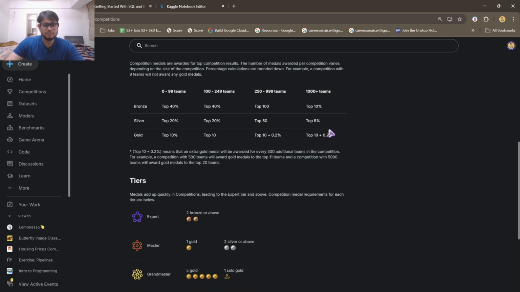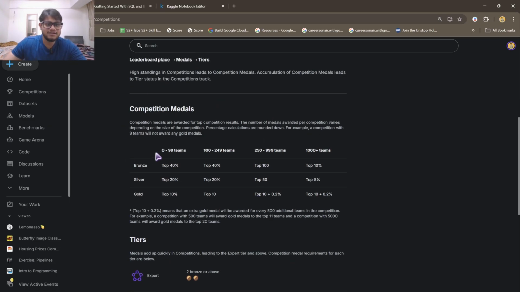Coming to the competition medals, when you are taking part in a competition and the size of that competition is from 0 to 99 teams, then to get a bronze medal, you have to be in the top 40% of those teams.